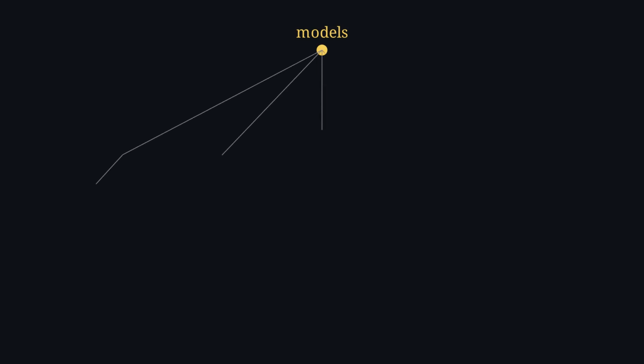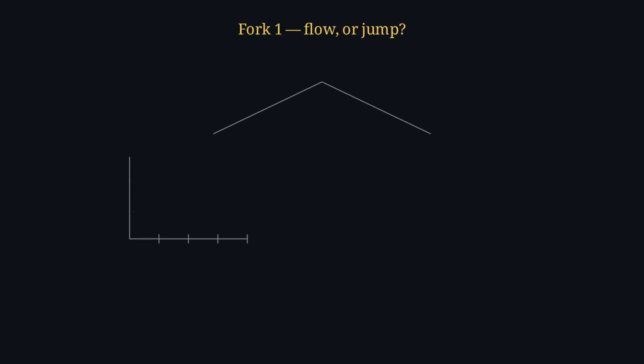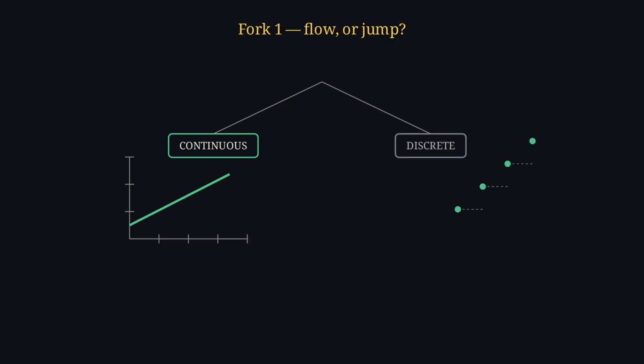And it turns out there's a small family of questions you keep asking over and over. Think of it as a decision tree with a fork at every branch. The first fork. Do your quantities flow, or do they jump? A continuous model lets a variable be anything, position, temperature, time, gliding smoothly through every value in between. A discrete model only allows separate, countable steps. Because, look, a population can be 3 rabbits or 4, but never 3.7.